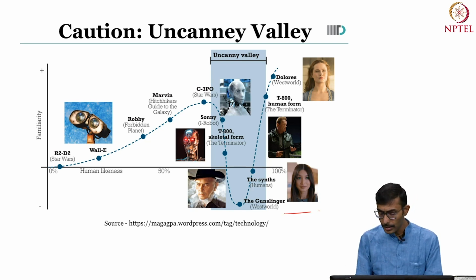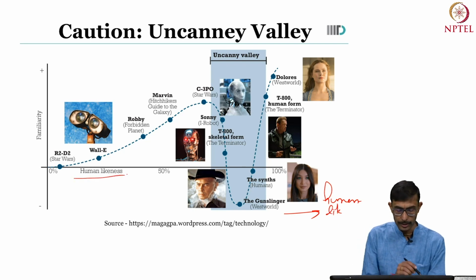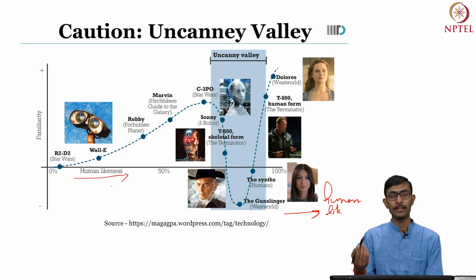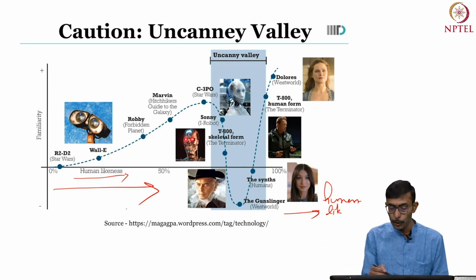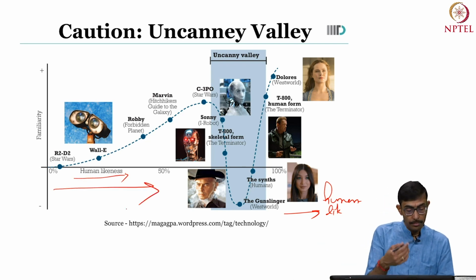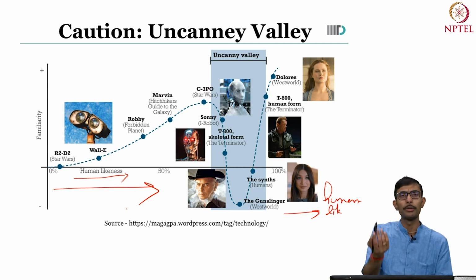On the x-axis, what you have is human likeness or human-like characteristics. Okay, it is already written here. So as you go on increasing from left to right, you have certain robotic characters which are less human-like, such as, for example, R2D2, which you may recall, a very famous character from the Star Wars movies. And of course, Wall-E, you may recall.